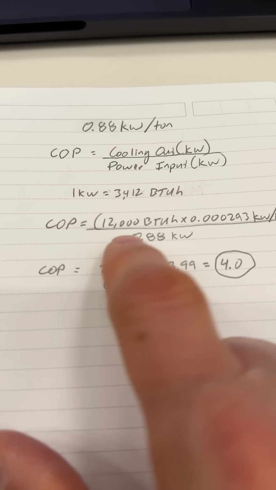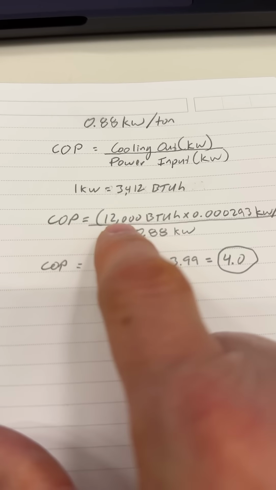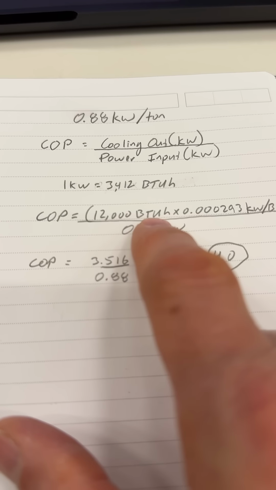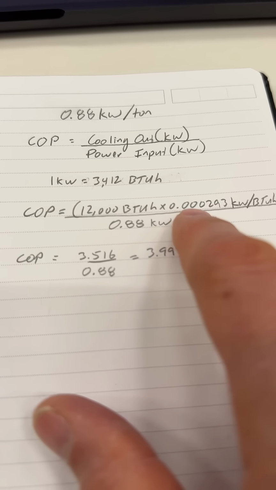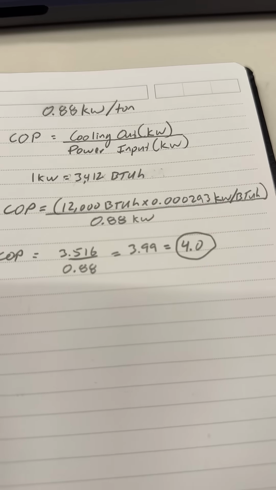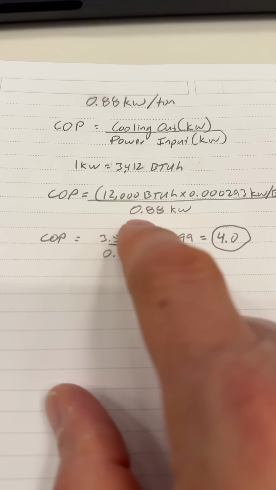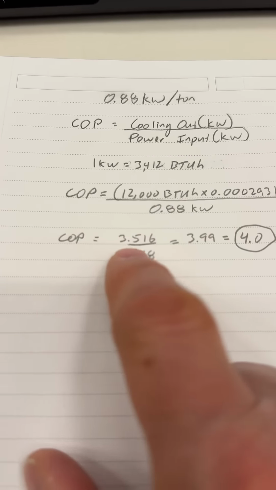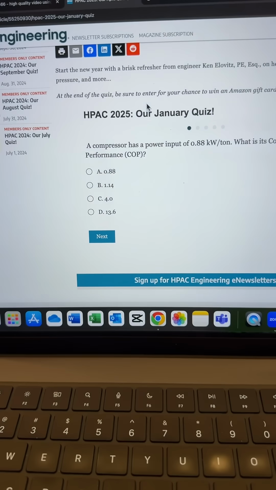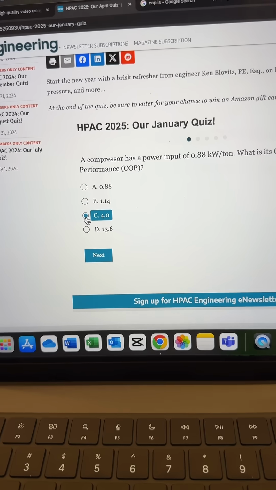So we know that 1 kW is 3,412 BTUs per hour. So the COP equals 12,000 BTUs, which is a ton, and then we use a conversion factor to convert that into kW, divided by the kW input, which turns out to be 3.516 divided by 0.88, which equals 3.99, which we round up to 4. We can see the answer for this question is a COP of 4.